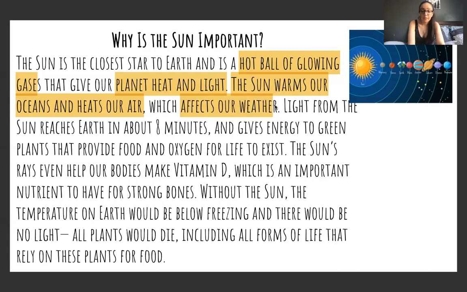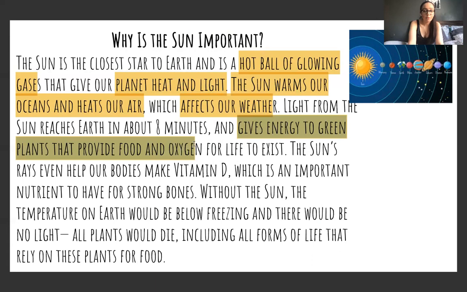Okay, going to continue reading. Light from the sun reaches Earth in about 8 minutes and gives energy to green plants that provide food and oxygen for life to exist. Okay, I think that's important because it gives energy to green plants that provide food and oxygen.